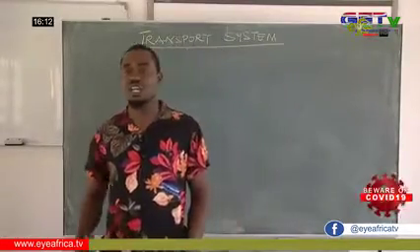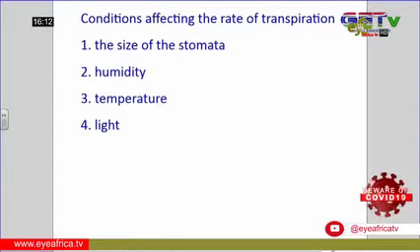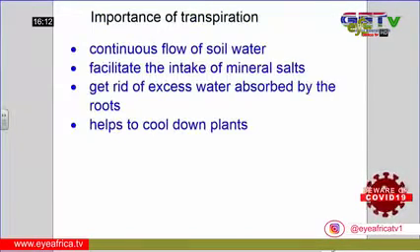So conditions that can affect the rate of transpiration, either to speed it up or to slow it down, are: one, the size of the stomata. Then we have humidity. Then we have temperature, and we have light. Humidity is simply the amount of moisture in the atmosphere.